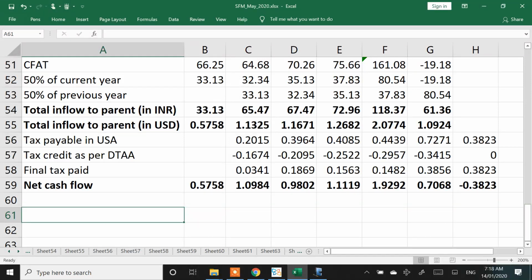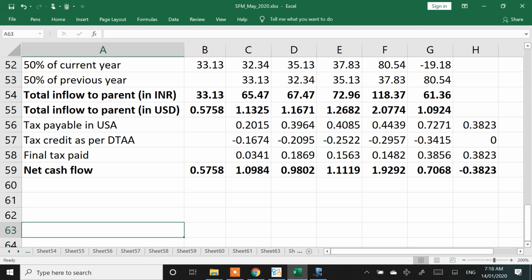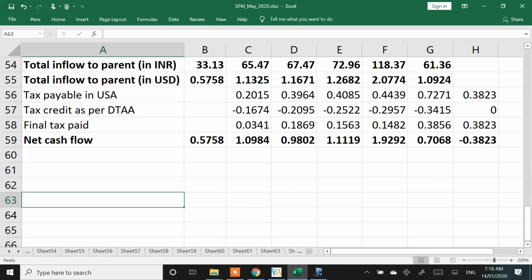Clear? Can we proceed? Any doubts till this? Let's just quickly get the final NPV and then discuss this problem again. Any doubts till this?